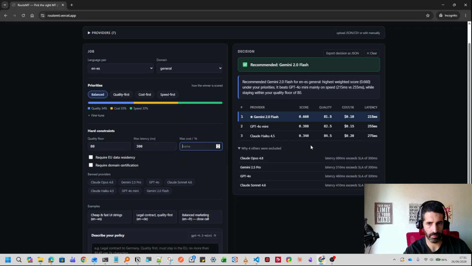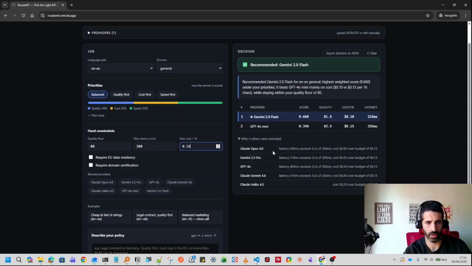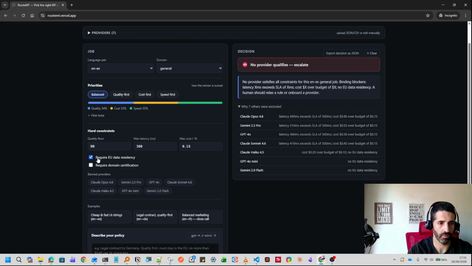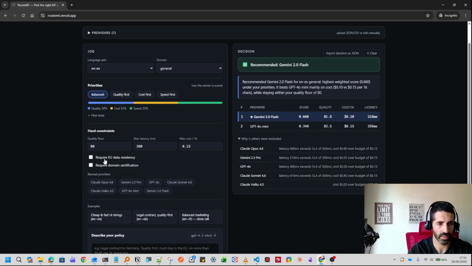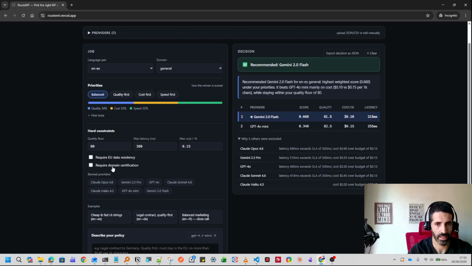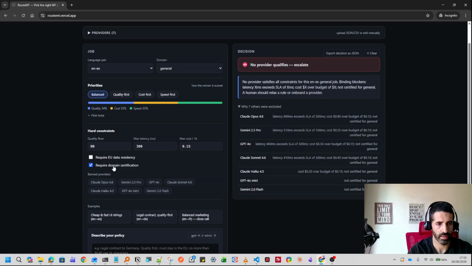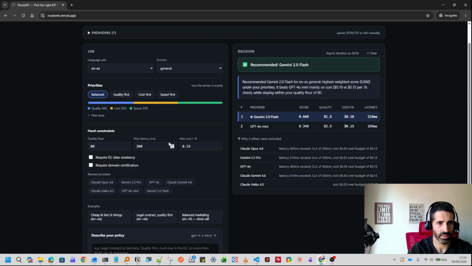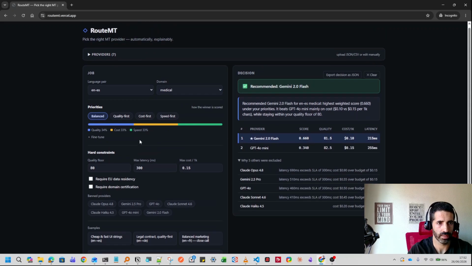And if we decrease the costs, we have only 2 providers available. If we require EU data residency, it is not possible in this case to select any provider, and the same if it requires a domain certification. If we change the domain here, we also don't have any for this one.